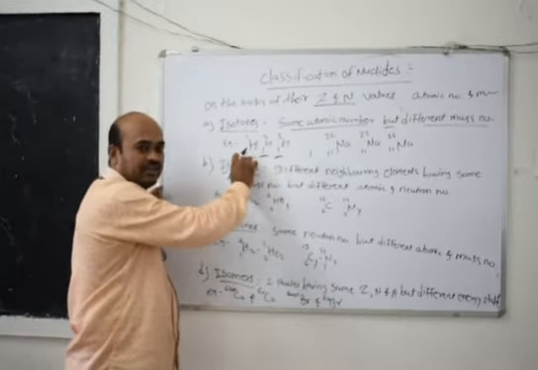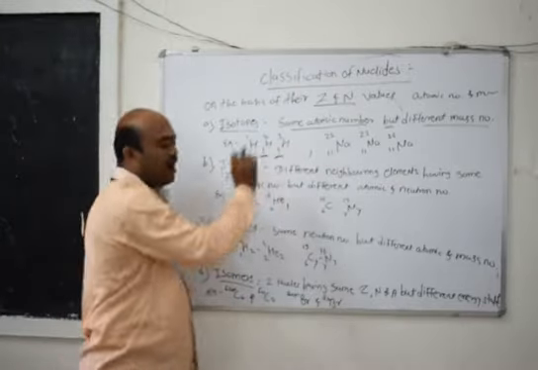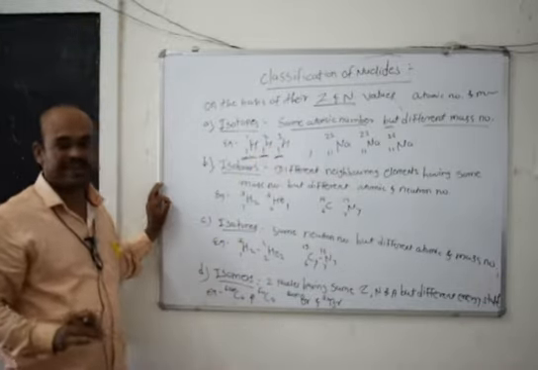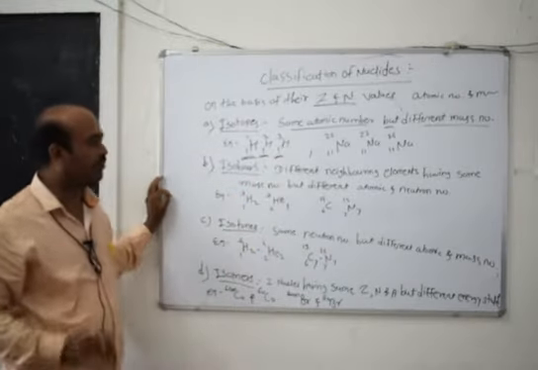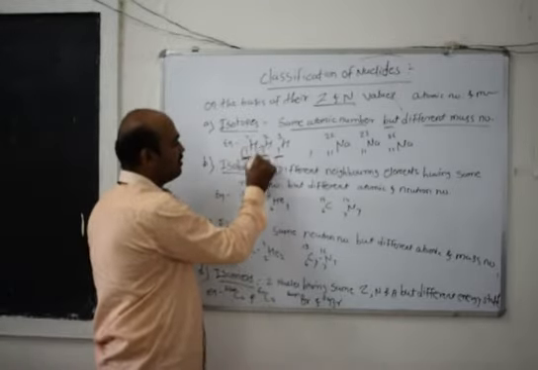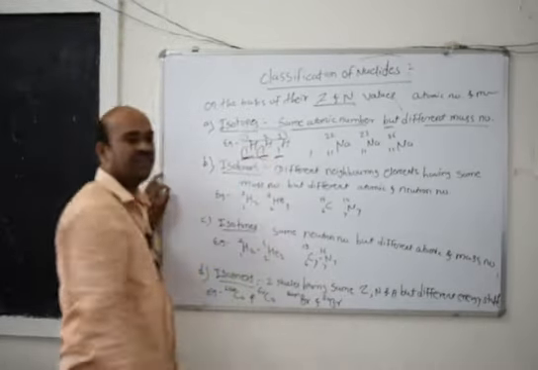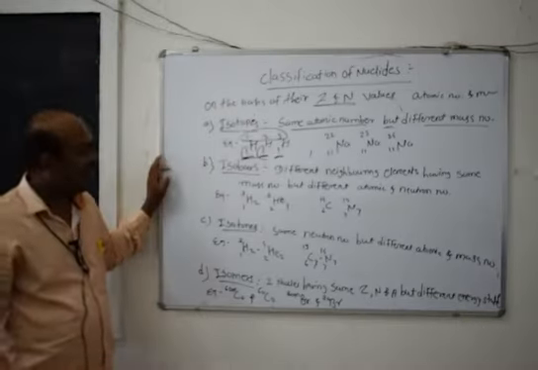Hydrogen 1 1 is called ordinary hydrogen, hydrogen 1 2 is called deuterium and hydrogen 1 3 is called tritium. These are isotopes because the atomic number is the same and the mass number is different, and hence these three are the isotopes of hydrogen.